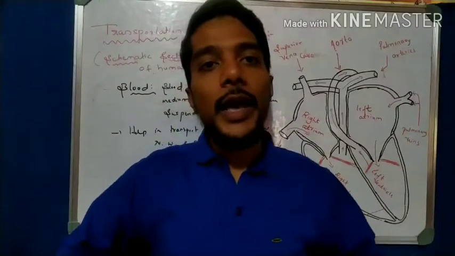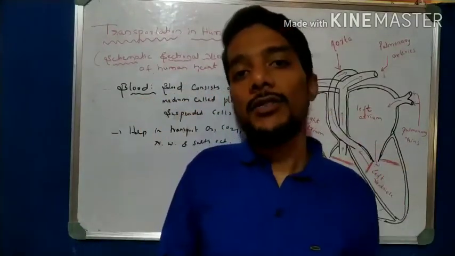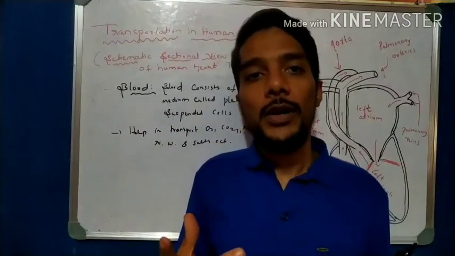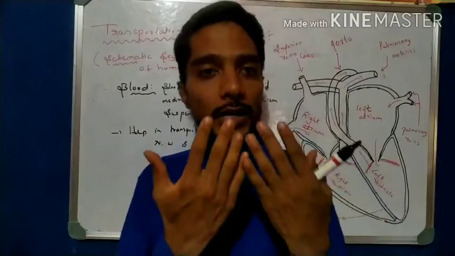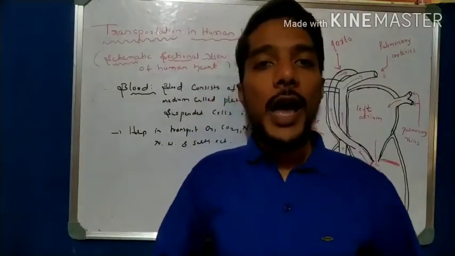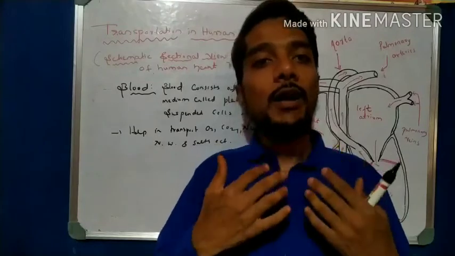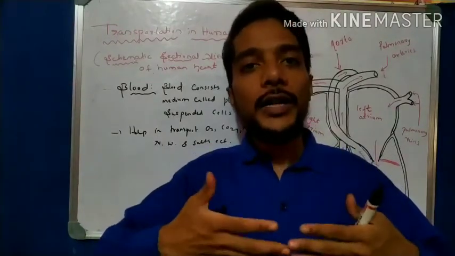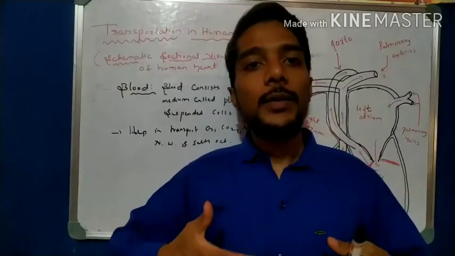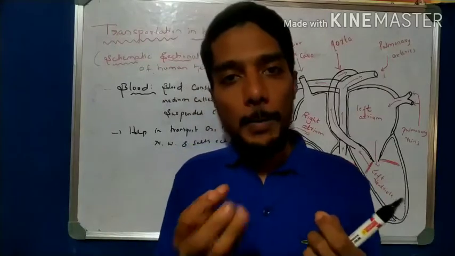During the exhalation, the carbon dioxide is released, so the blood which is carrying carbon dioxide is called impure blood. Because of respiration, we have two types of transportation: oxygen in and carbon dioxide out. During the intake of oxygen, the blood carries oxygen and becomes oxygenated blood, and during exhalation the blood carries carbon dioxide, and such blood is called impure blood.